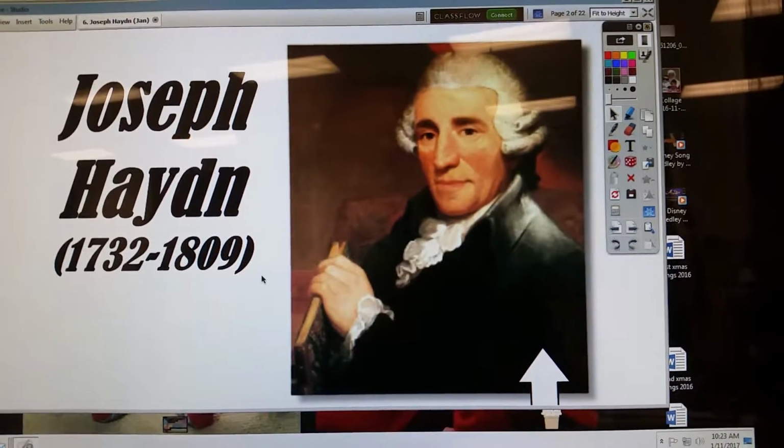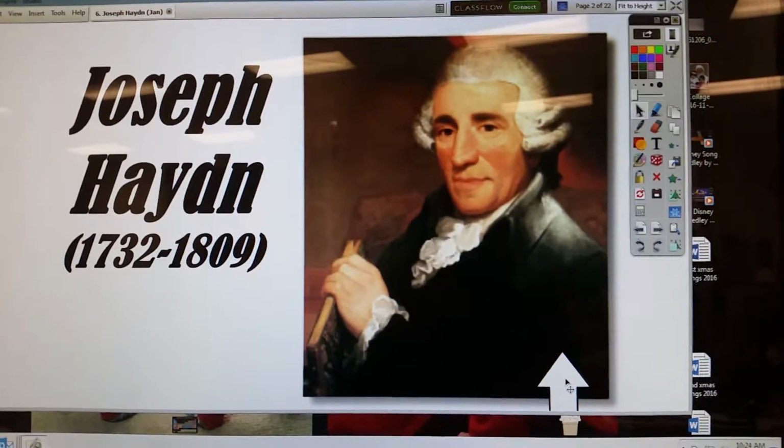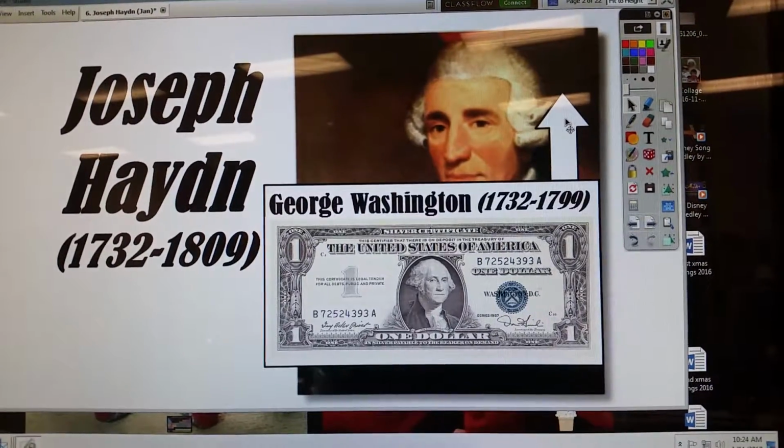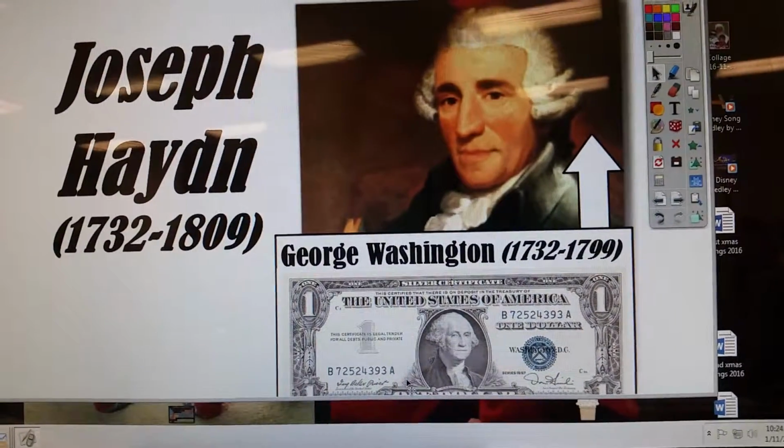Remind the kids that he's super dead, a long time ago. And then they'll ask who he looks like, and they're going to say he looks like George Washington. So then you can pull up this little arrow, and you can talk about how they both were wearing the wig because it showed everybody they were important.